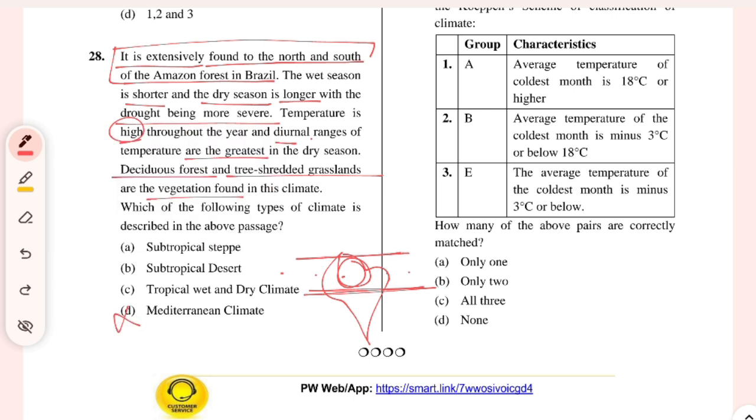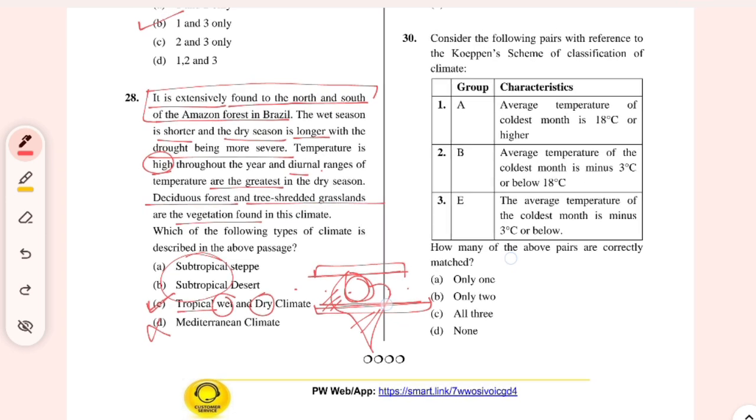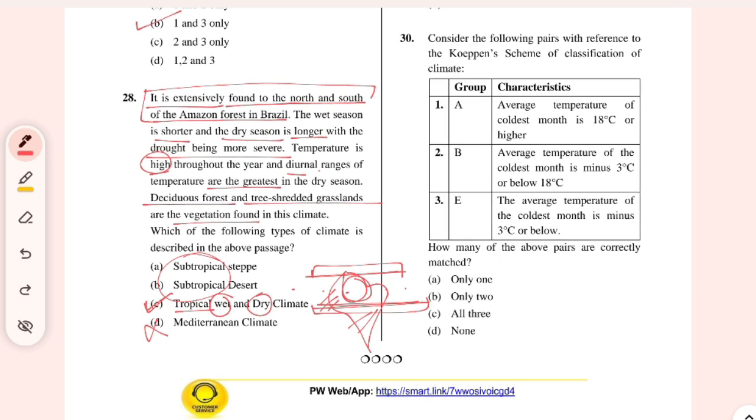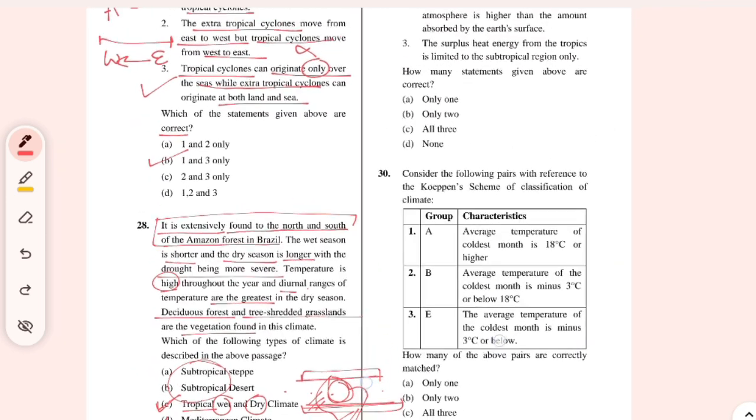So there's a subtropical steppe and the subtropical desert. So I don't think it becomes subtropical anywhere from this region to this region, right? And tropical, it is a tropical wet and dry climate. So I think this should be the answer. Adjoining the forest, some deciduous forests are there in this region. And again, there are tree shaded grasslands also there, so wet and dry, right?